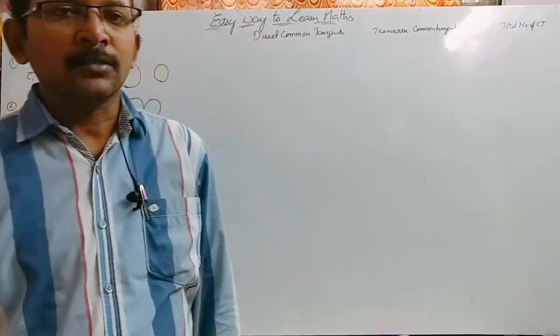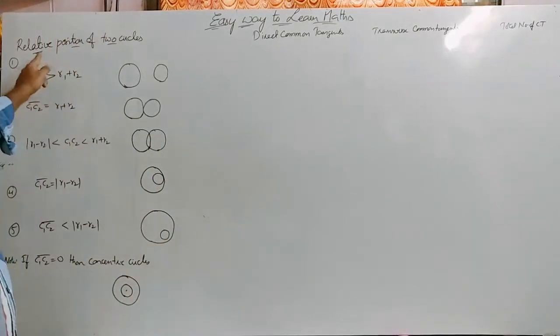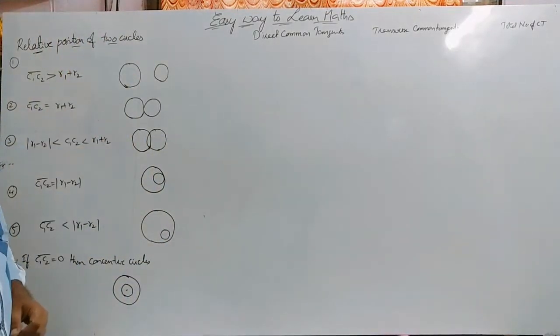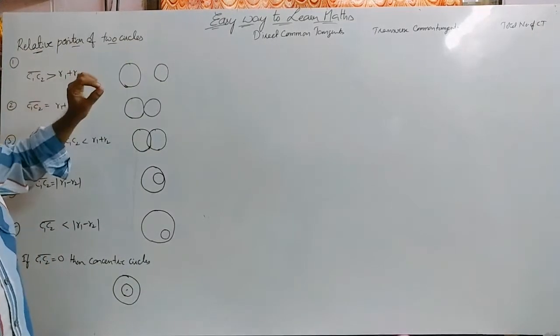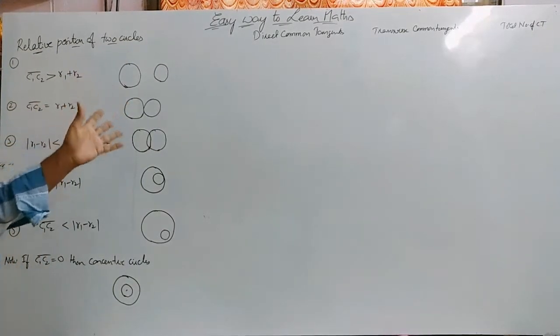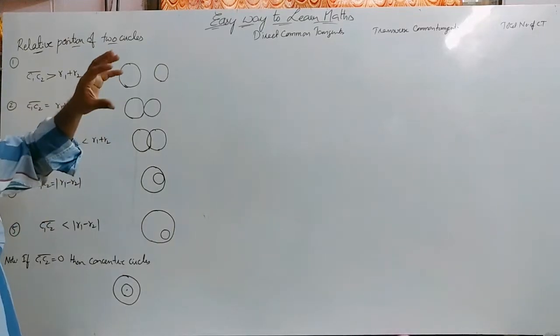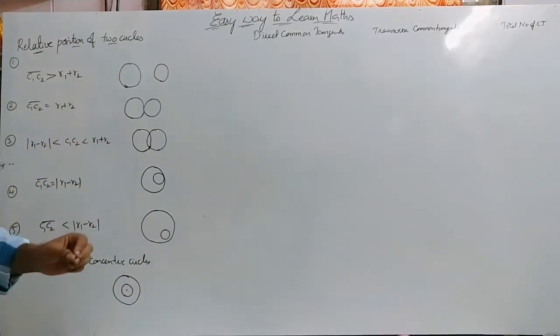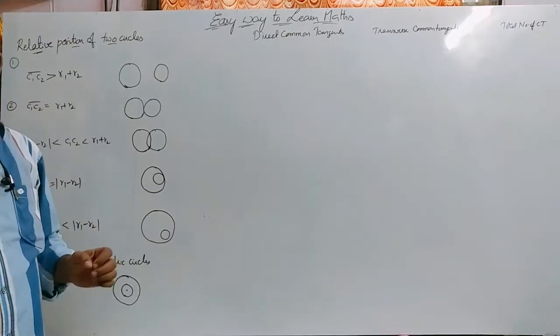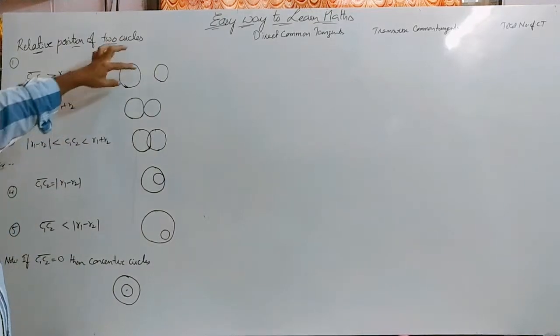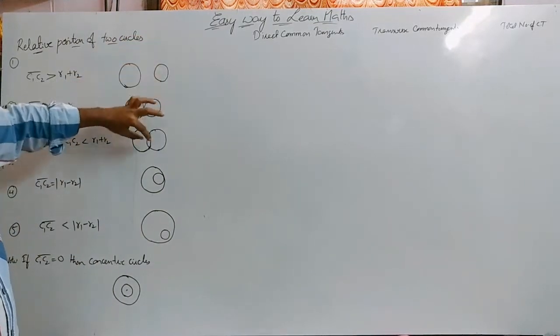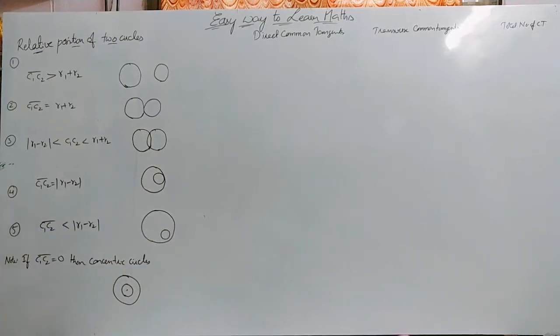In this session, let us discuss the relative position of two circles. That is, whether the two circles are apart from each other, or they are touching, or they are intersecting, or one is inside of the other. That is called the relative position of two circles. Depending upon different conditions, we can state whether they are apart from or touching or intersecting or one is inside of the other. Now let us discuss.